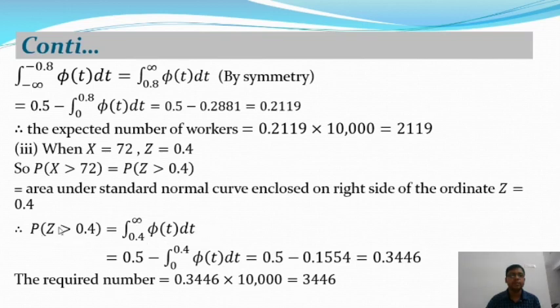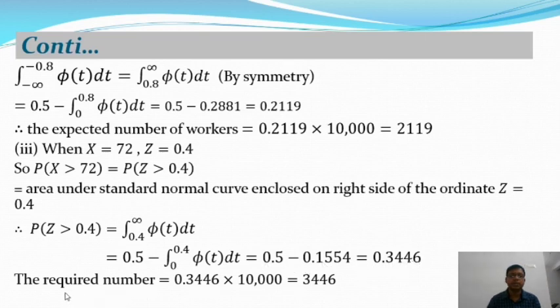This is the definition of the probability function for a continuous variable. And you know in a standard normal distribution the curve is symmetric. So from this integration we get the area 0.5 minus the integral from 0 to 0.4 of phi t dt. The integral from 0 to 0.4 of phi t dt is given and equals 0.1554, so from this we get 0.3446.